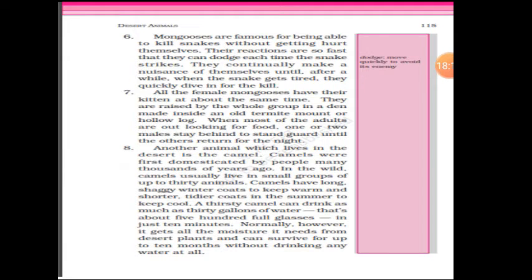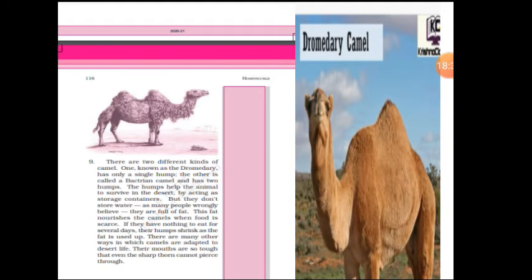Normally, however, it gets all the moisture it needs from the desert plants and can survive for up to 10 months without drinking any water at all.